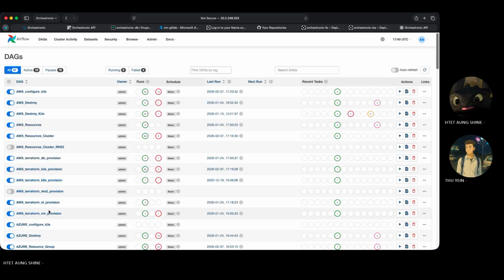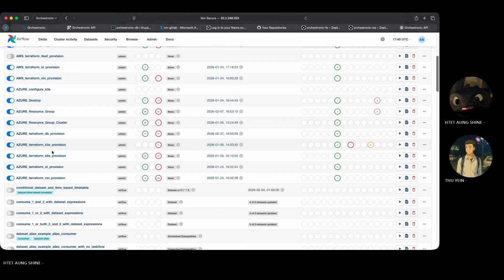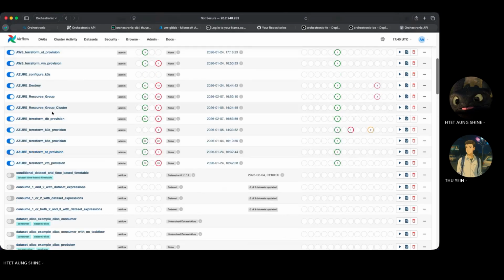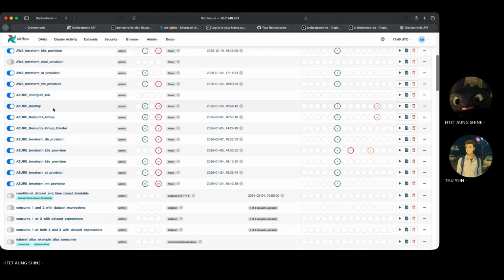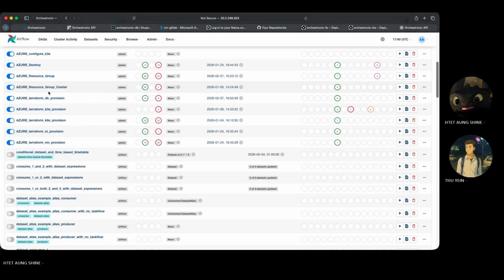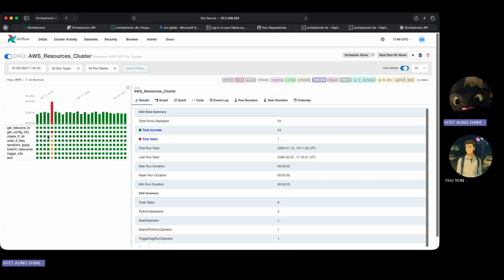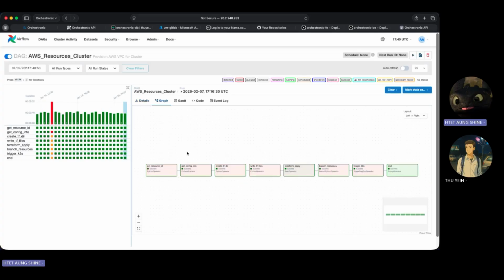The first is the AWS resource cluster. In here, it provisions the AWS VPCs, subnets, and all the AWS network resources required for Kubernetes clusters.